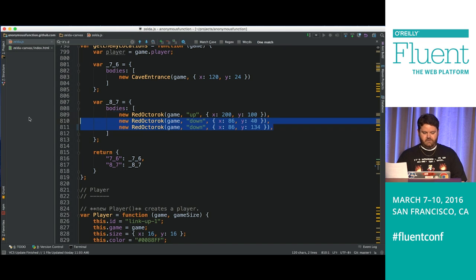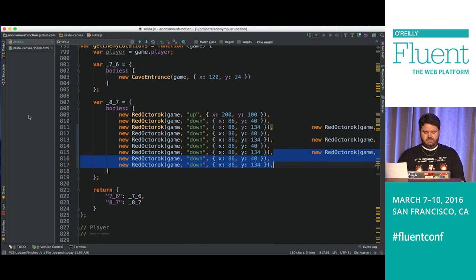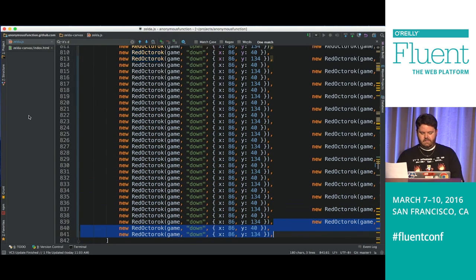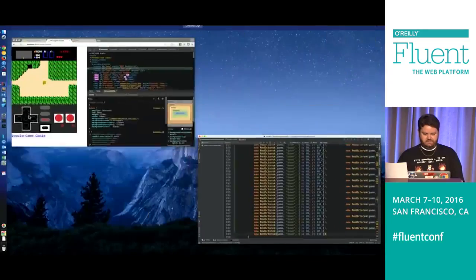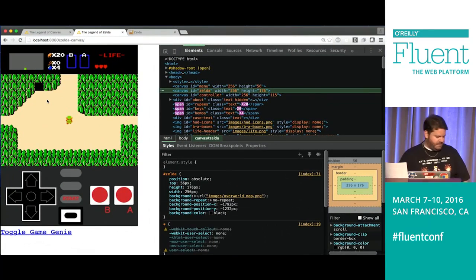All right, so if I go to the right one screen, there are 3 Octoroks on that screen. So let's do this. Your Nintendo would crash at this point. My laptop hopefully will not.